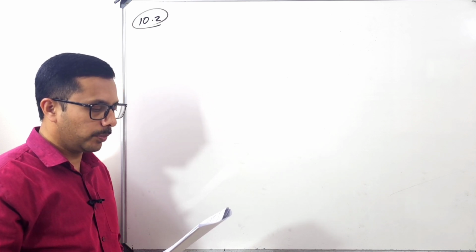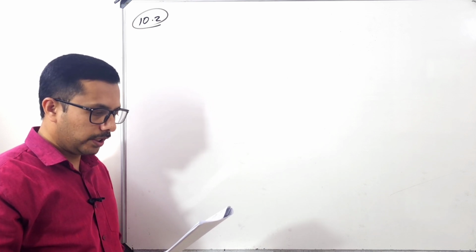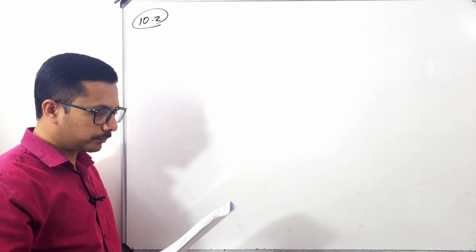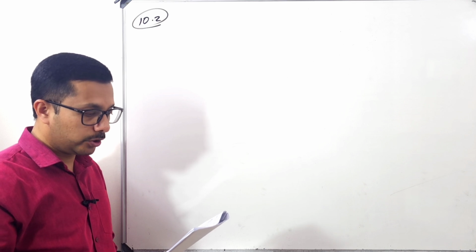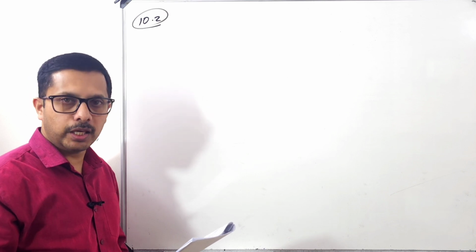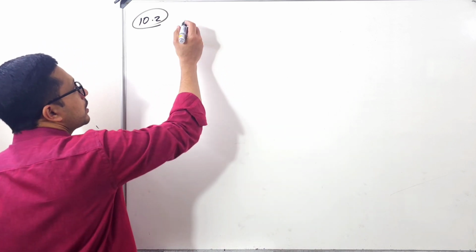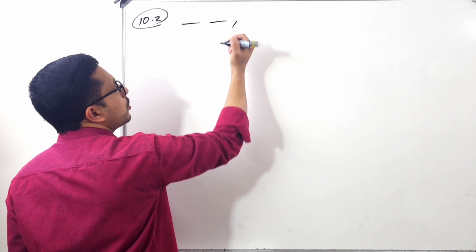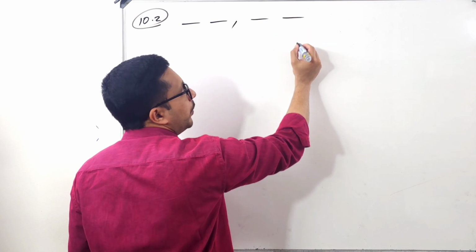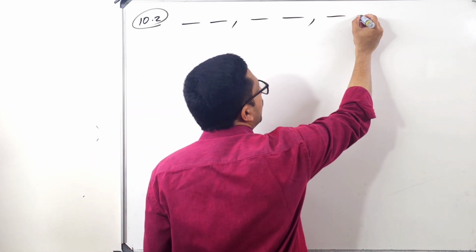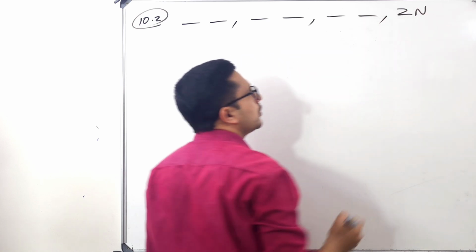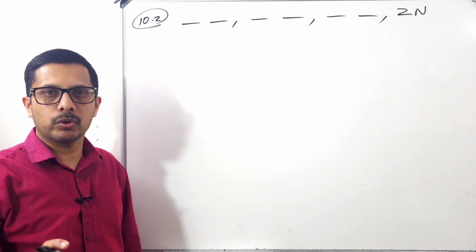Each new number plate consists of 2 letters of the alphabet followed by 2 digits followed by 2 letters of the alphabet and ending with the ZN. Okay, so what is a new number system? These two are letters. Okay, then the next two are numbers, then again these two are letters, then there is a ZN. So that ZN, we don't have any choice, it must be there.